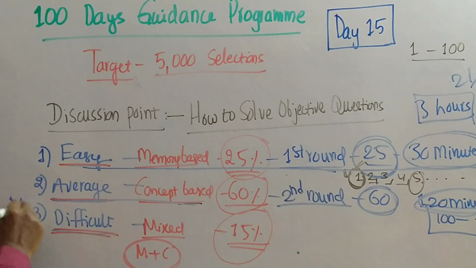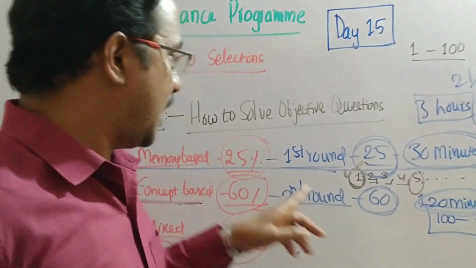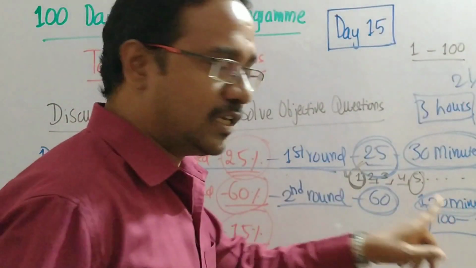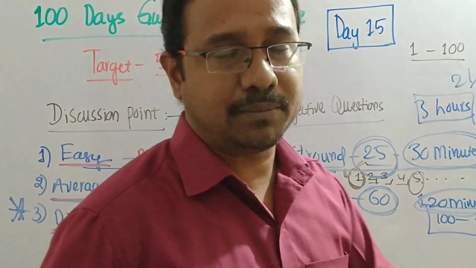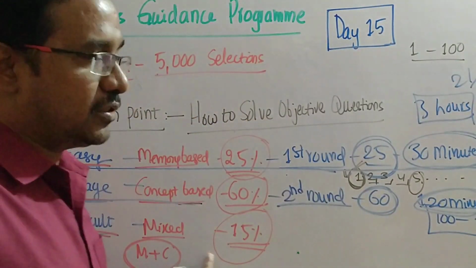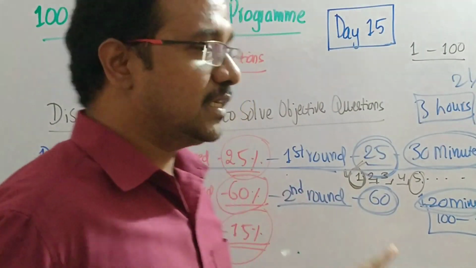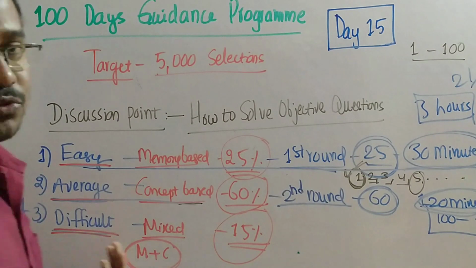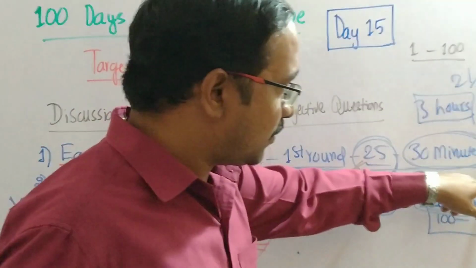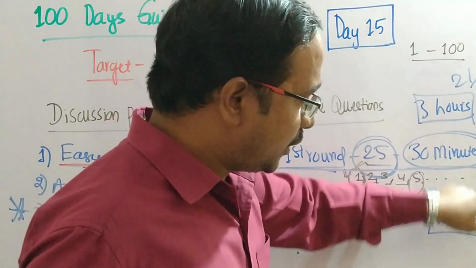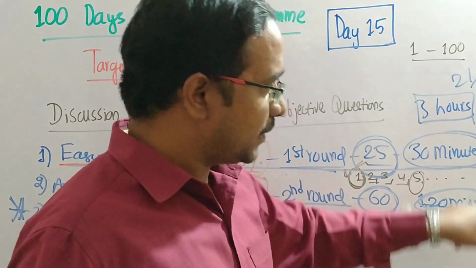This third round alone decides your success in competitive examinations. If you have completed the first round successfully and the second round successfully, but there is no time and you have left 15 hard questions, you will not get selected, because your success is decided by these difficult questions only. In the first round you went from number 1 to number 100. In the second round you came from number 100 to the first question.